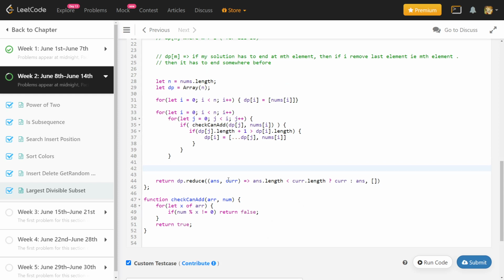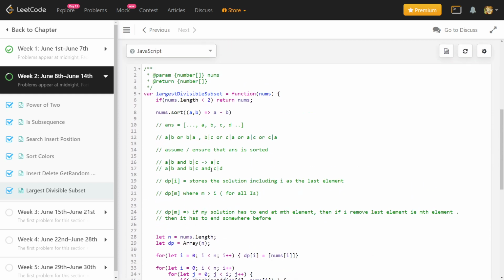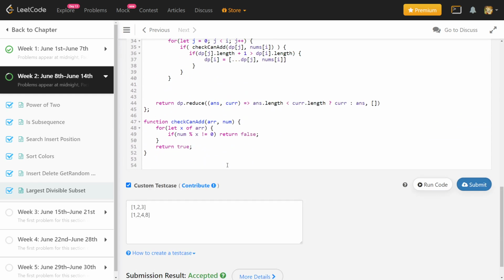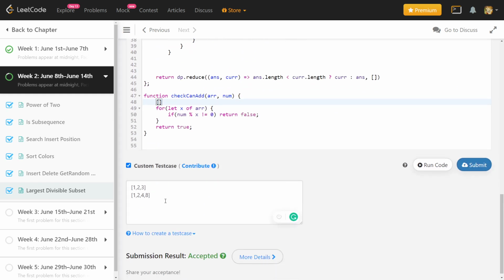So one more improvement which we can do here is that this check can be improved. It is based on this observation where I said that if this array is sorted, then I can just check the pairs. For example, if A divides B and B divides C, that means A divides C, right? To illustrate that, let's look at this case. If I'm checking for 1, 2, 4, 8, there will be a case where I'll be checking 1, 2, 4, comma 8, right? So I will be checking if 8 is divisible by all the elements in this array.